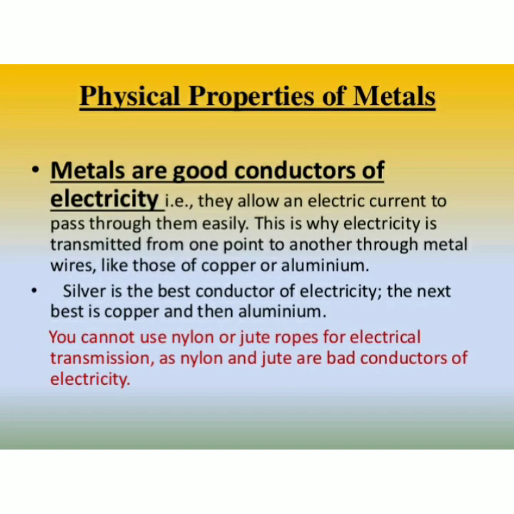In this section, we will discuss some properties of metals. That is, metals are good conductors of electricity. That is why metal utensils are used for making food, and wires drawn from some metals like copper and aluminium are used to conduct electric current.